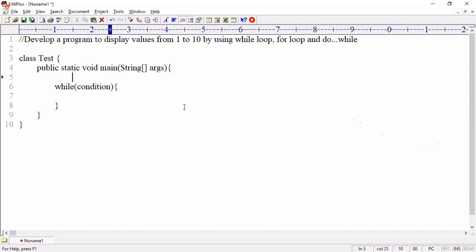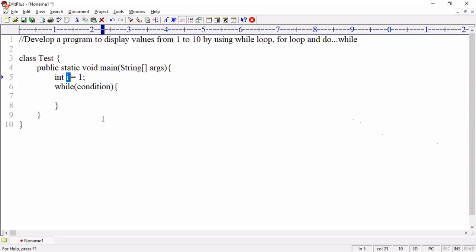This is for non-IT background students, for your purpose. IT background people, not required; they know everything. First, what should I do? I should start with int i equal to 1. Sir, in every textbook, whenever we want to take a variable working with while, why do they start with i? Why not a, b, c, or x, y, z? Why do people always start with i? i stands for index.